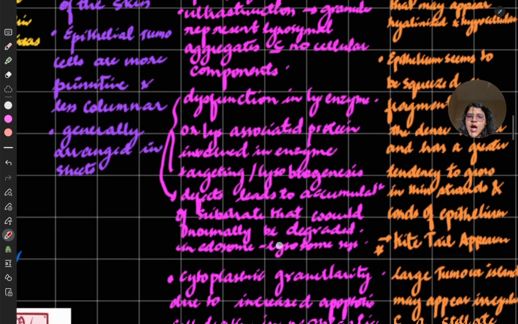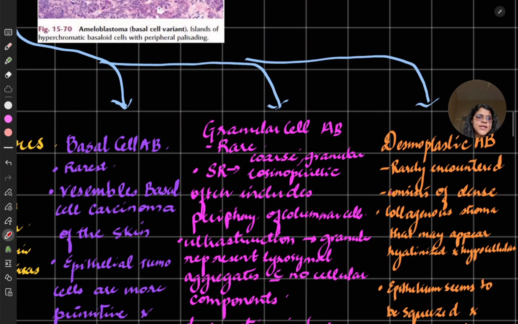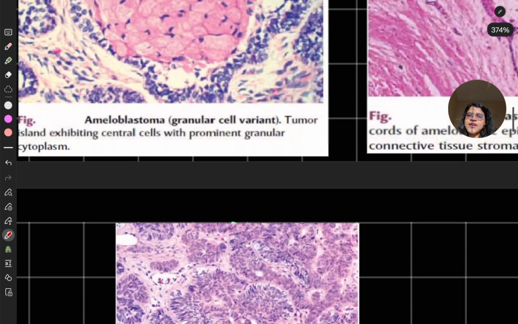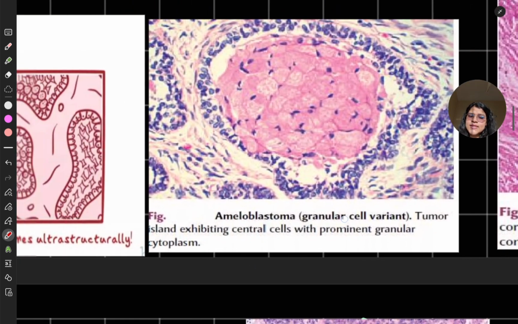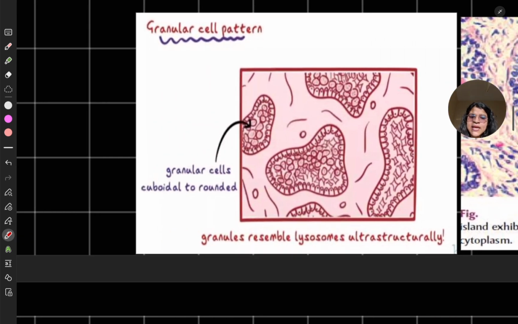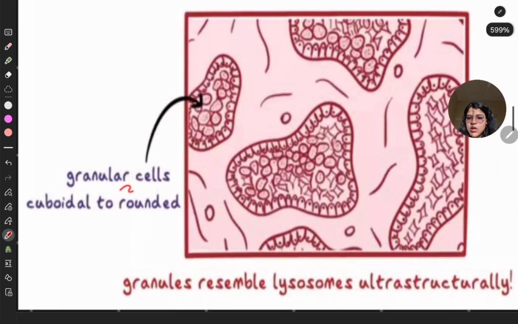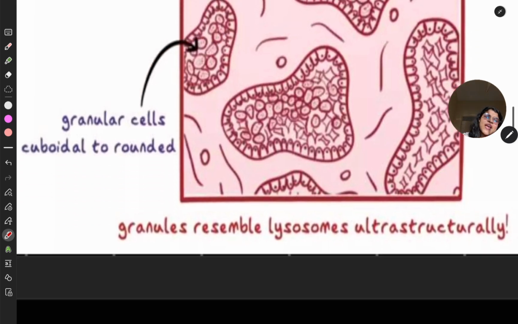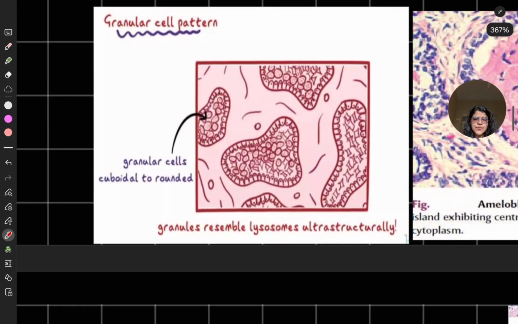Now let me show you how the granular cell and the desmoplastic ameloblastoma appear. This is a basal cell variant which I showed you. This is a granular cell variant. You will see granular cells, cuboidal to rounded, inside the stellate reticulum, which has become rounded, and you have granular cells inside it. Granules resemble lysosomes ultrastructurally. Okay, this is the granular cell pattern.